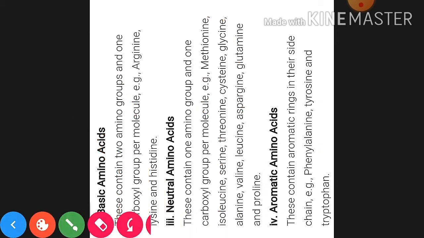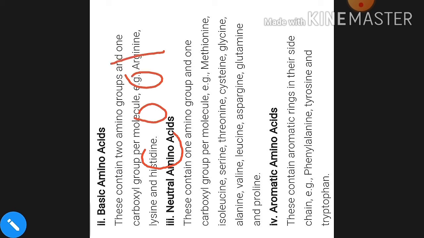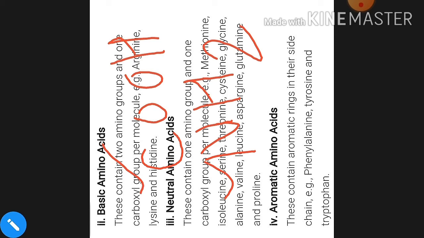Okay, so this is about the types of the amino acid on the basis of the number of carboxylic and amino groups, that is, what are the numbers of carboxylic groups and amino groups in the respective amino acid depending on the type. Okay, now the next property, the important feature, is the zwitterion property. Zwitterion property means that we already know that in amino acids the carboxylic group and amino group both are present.